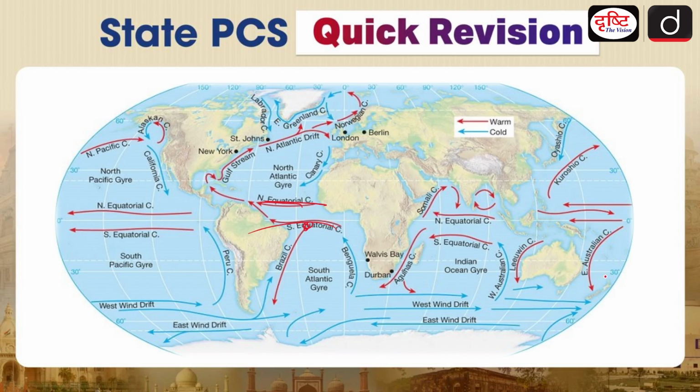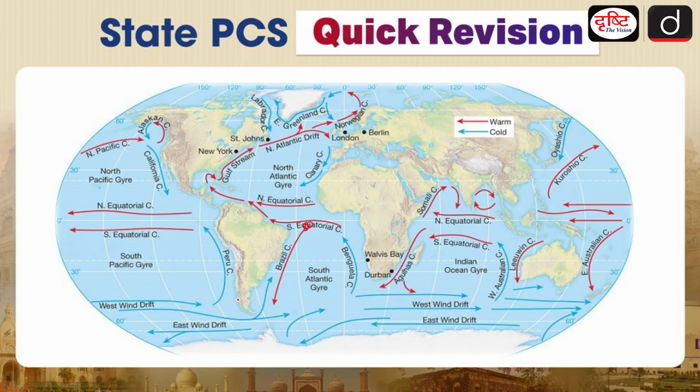And when we are talking about the Gulf Stream over here and the North Atlantic Drift, these are also on the eastern coast, and these are all warm currents because they are originating somewhere from the equator or the tropical region, and then they are moving towards the pole. Now these are the important warm currents. Other than that, we have North Pacific Current, Gulf Stream, North Atlantic Drift, North Equatorial Current, South Equatorial Current, Brazil Current, Agulhas Current. We have Leeuwin Current, East Australian Current, Kuroshio. These are all warm currents.